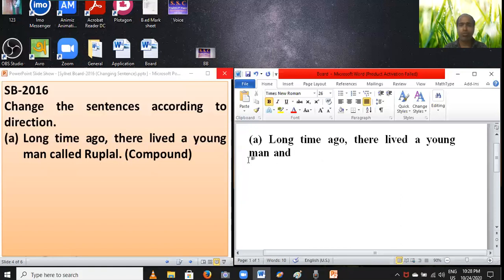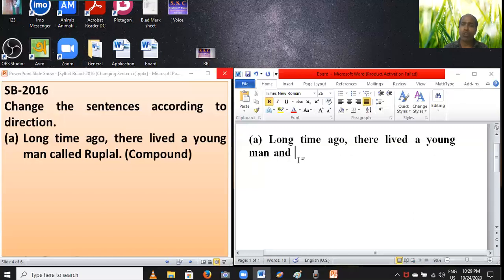And then you have to set the subject. Dear students, you should remember that "a young man" is the subject in the principal clause part.